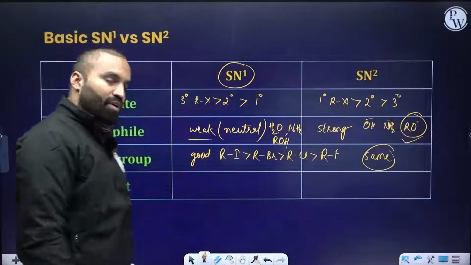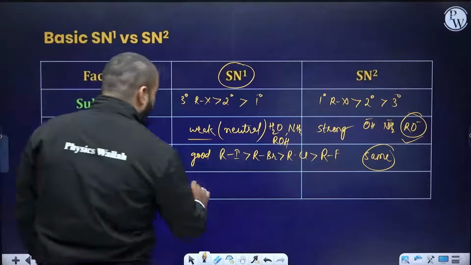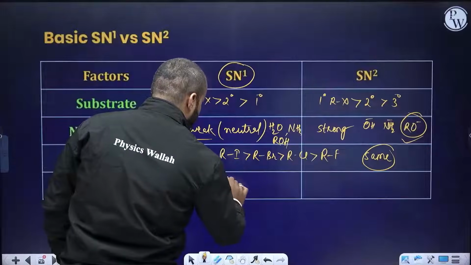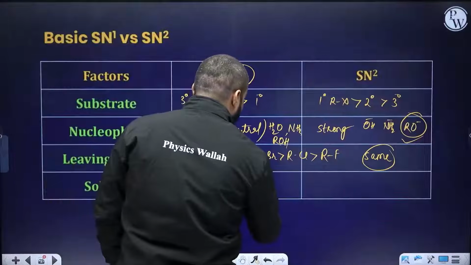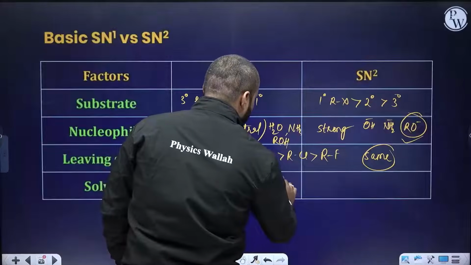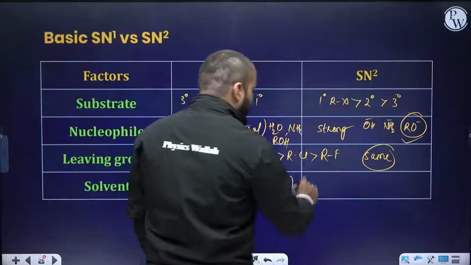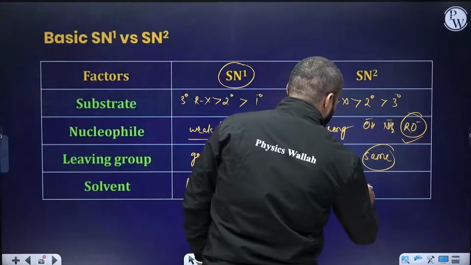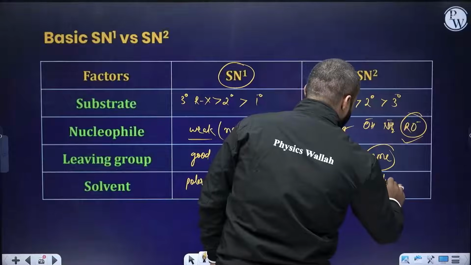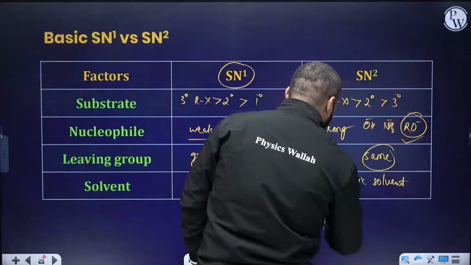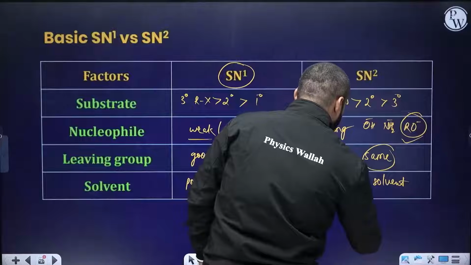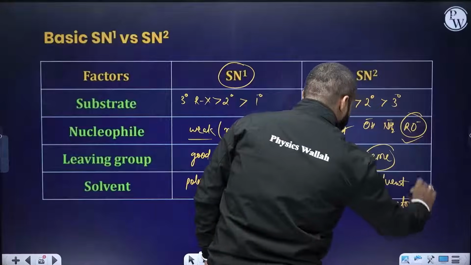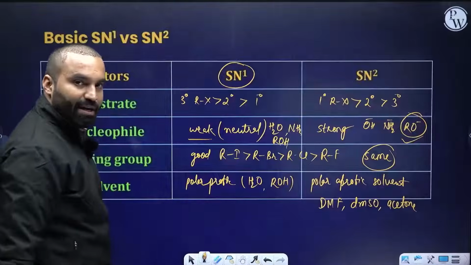Solvent for SN1, polar protic solvent. Polar protic, for example, water, for example, alcohol. But for SN2, polar aprotic solvent. Polar aprotic solvent, for example, DMF, acetone, DMSO. These are the examples. Make sense, everybody? Comparison done.